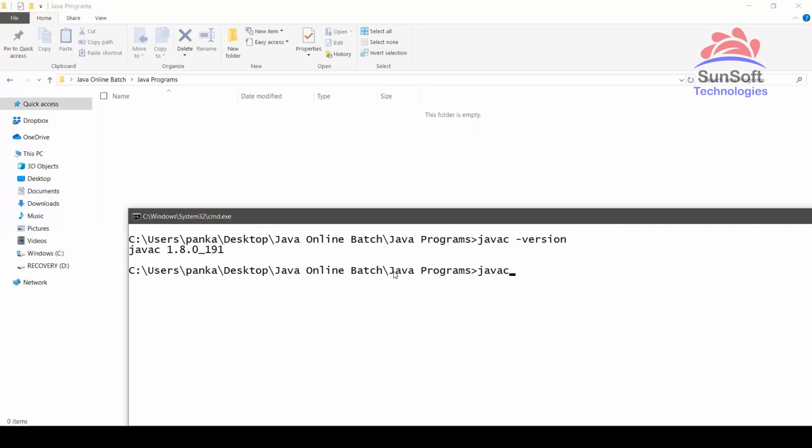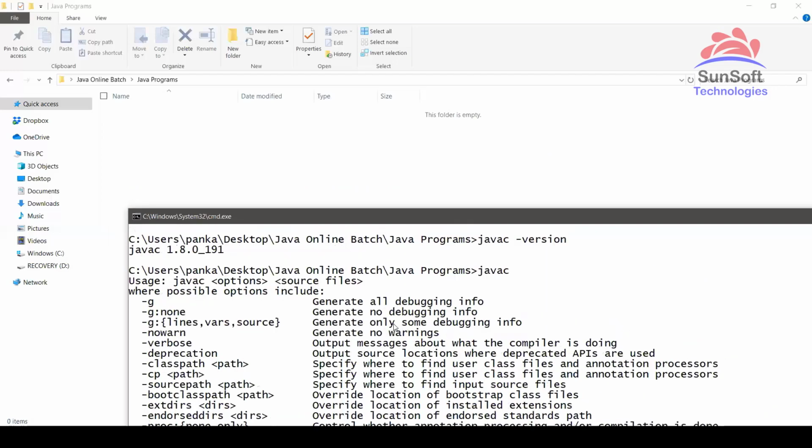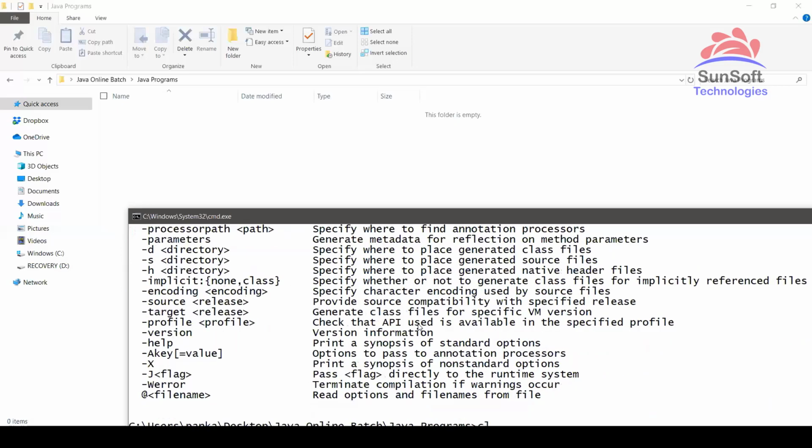Otherwise, sometimes when you type javac and press enter, you might not get these options. It will show javac is not recognized as an internal or external command. Because where are javac and the Java tools? I showed you they are in the JDK bin folder, and right now I am in the Java programs folder, so it's not available right now. In such cases, what should we do?